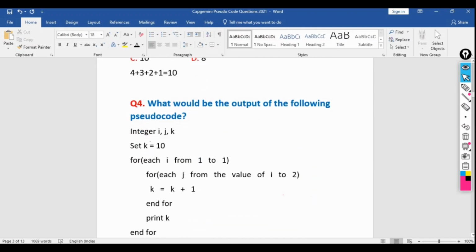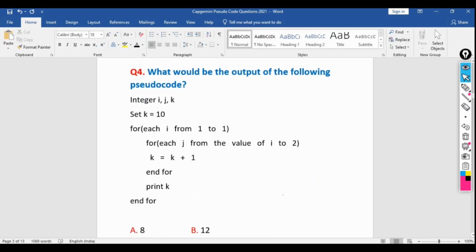So now let's move to the fourth question. So what would be the output of the following pseudocode? So there are three integers we are taking, i, j and k. Set k equal to 10. We are simply setting the value of k equal to 10. For each i from 1 to 10, we are doing the for loop. Inside the for loop, the i value is 1 to 10.